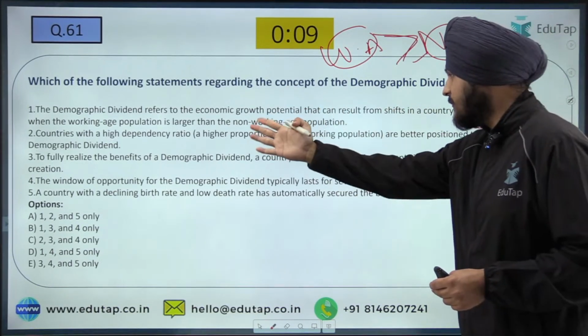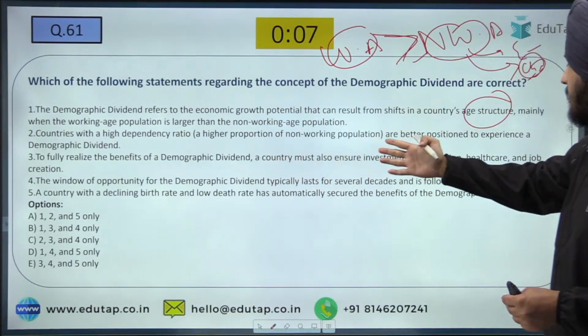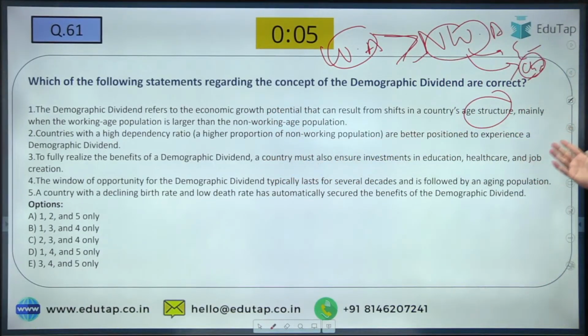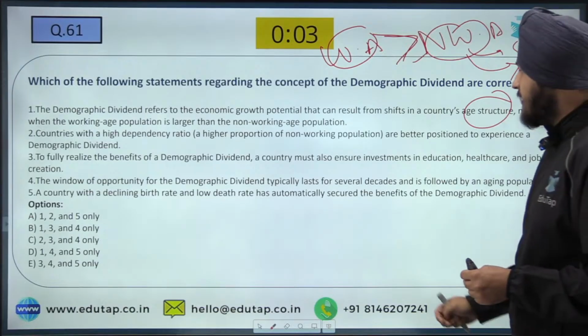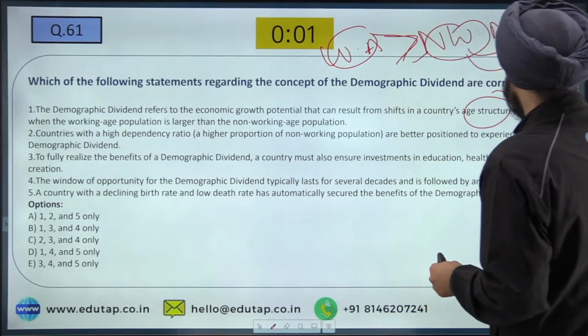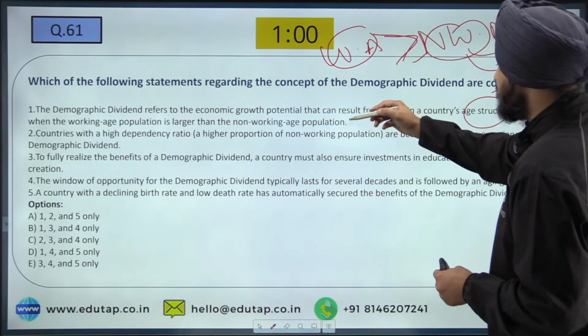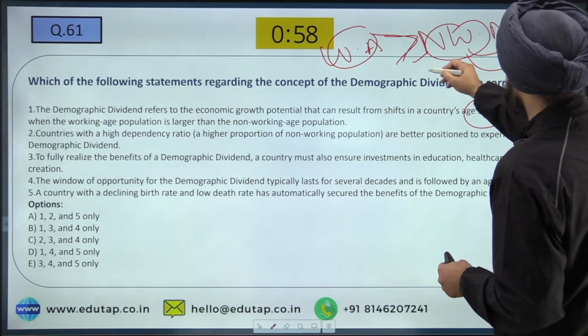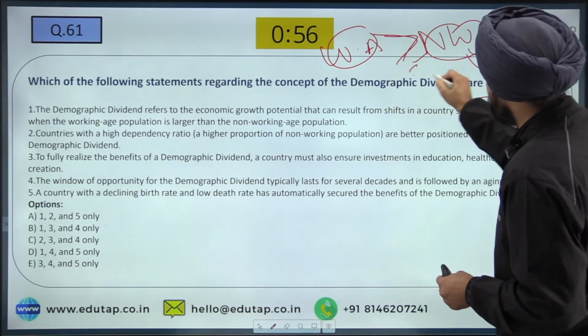Then, countries with a high dependency ratio are better positioned to experience a demographic dividend. Now tell me, how can a country with a high dependency ratio, which basically means where the non-working population is more than the working population...